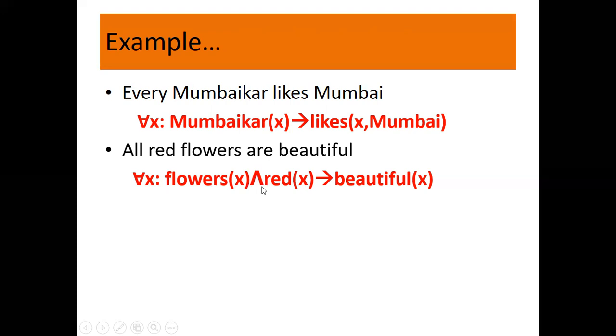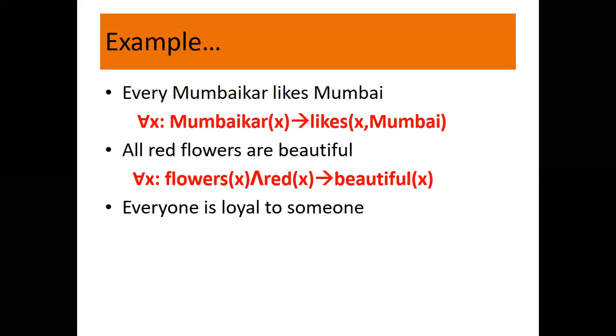So we need to write the and symbol here. If x is a red flower, then x is beautiful. What it is saying is, all red flowers are beautiful. So implies will come here. I hope you are getting it. All flowers which are red, like red flowers, are beautiful. And what we are using? x. Okay, let's go ahead.